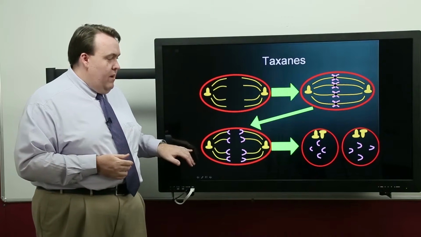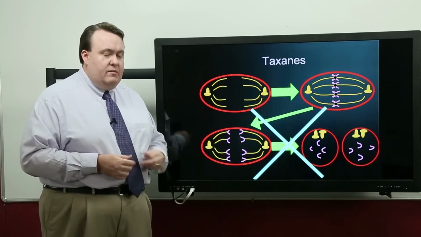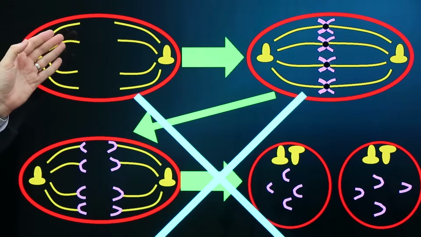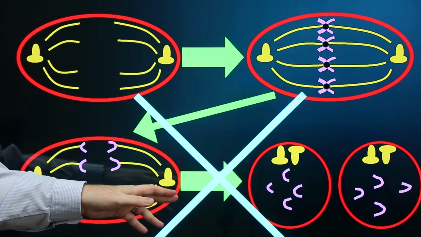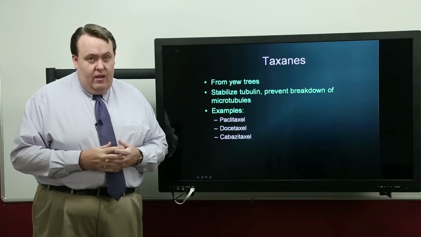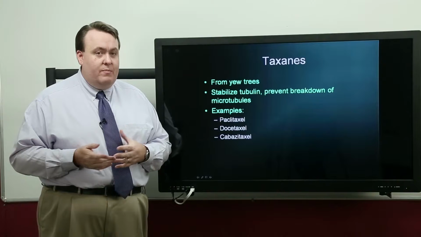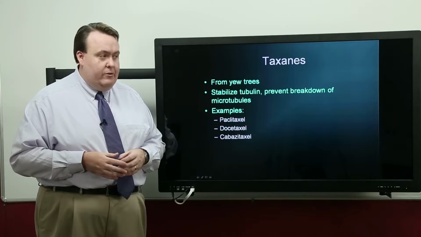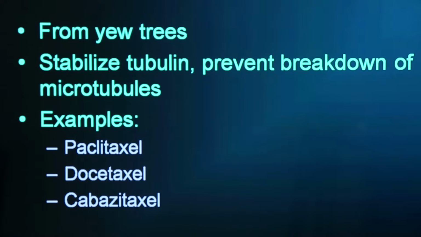The taxanes work by preventing the disassembly of the spindle fibers. So while Vincas are working early on in the process by preventing the microtubules from forming, your taxanes work late in the process and prevent them from being broken down. That means they remain stuck to the replicated chromosomes, and that keeps them from being able to function. Taxanes originally come from the yew tree, with paclitaxel, the first compound, coming from the Pacific yew tree, and docetaxel, the second one to be developed, coming from the European yew tree. The three primary drugs in this class are paclitaxel and docetaxel, and then the third drug that's fairly new, cabazitaxel.